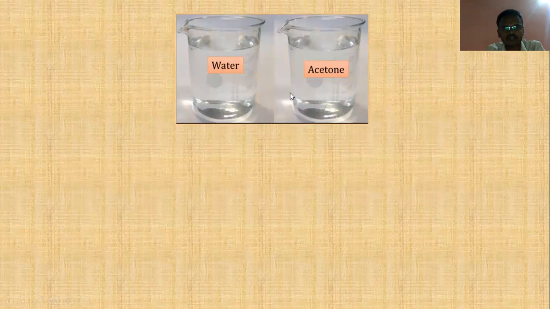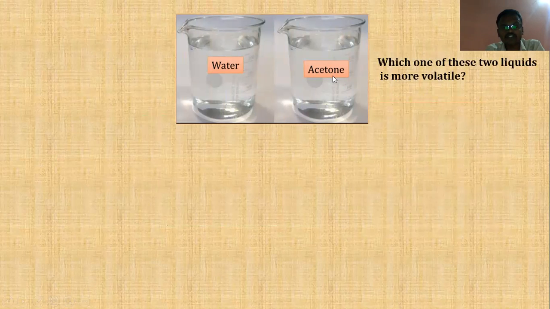Take a closer look at this. Yes, you can see water as well as acetone, and you students are very familiar with these two substances. Now the question is, which one of these two liquids is more volatile? Or which one is going to have a higher or lower boiling point? Or which one is going to evaporate faster? Now the answer is, acetone is more volatile, or it is going to evaporate faster than water.